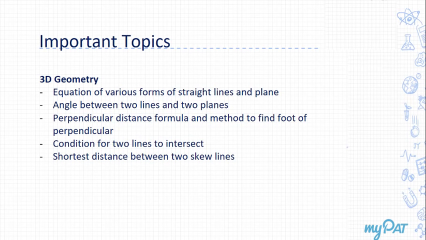And then there are the condition for two lines to intersect, and the shortest distance between two skew lines. Now, a question on shortest distance between two skew lines is always asked. It's generally a 6 marks question, or at times even a 4 marks question. And of course angle between two lines and two planes. Also, children, learn the formula for the angle between a line and a plane, right? And doing this much, I think you should be able to get full marks for 3D geometry.